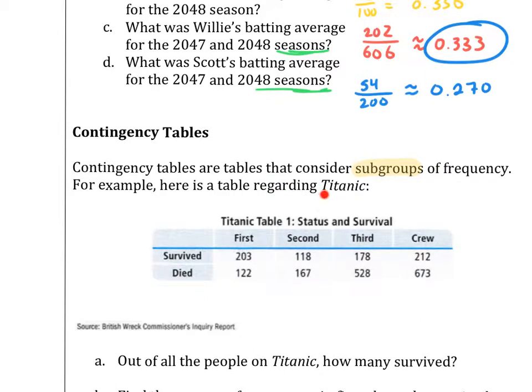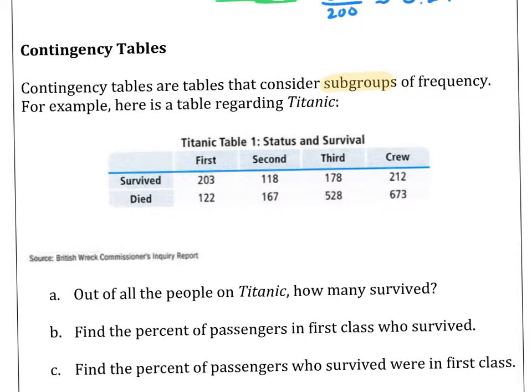And if you're cool, you'll say Titanic. If you're not, you say the Titanic. There you go.